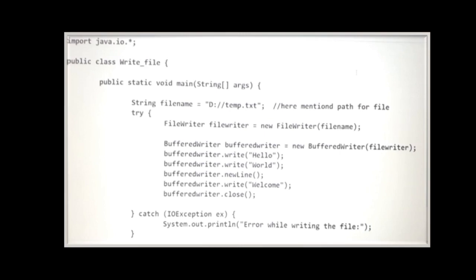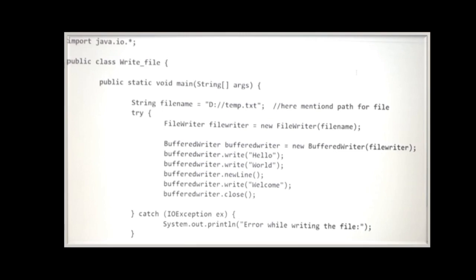d://temp.txt. FileWriter equals new FileWriter. Basically, FileWriter is meant for writing streams of characters. FileWriter is used to write to character files. Here, you don't need to convert the string into a byte array because it provides a method to write a string.